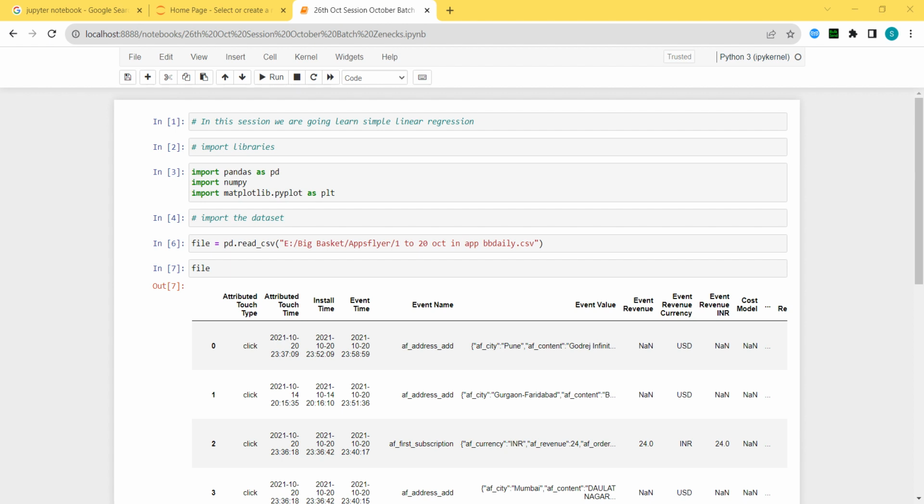So here I go, from the E drive, the data set 1 to 2 October in April.